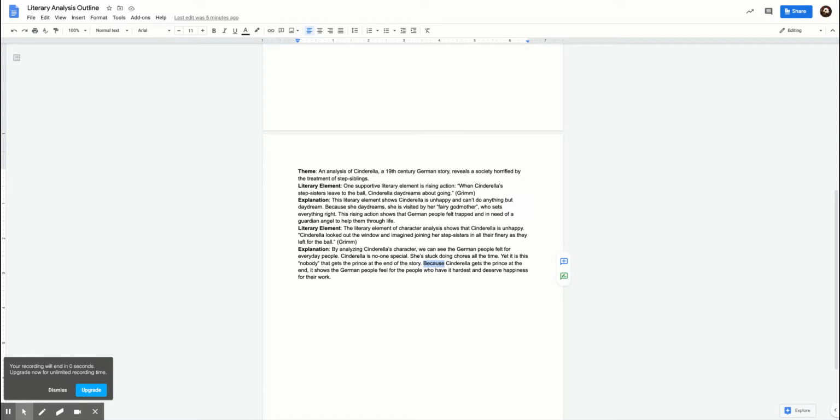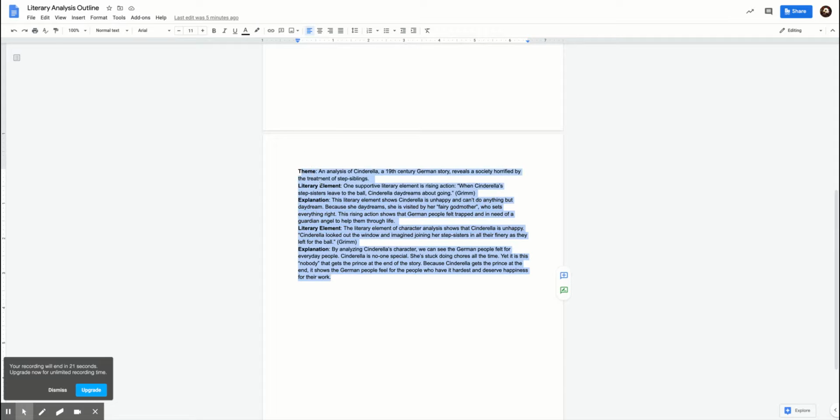You have to do some interpretation there. You have to do some thinking. It's okay. All right, use those keywords: because this thing happens in the story, it reveals this about the German society. These are the sentence frames I want you to realize that you have and can use. I want you to realize that this cause and effect, because the story happens this way, it reveals this about society. I want you to see that's how literature works. And that's how literary analysis works. Okay? So please, do this.